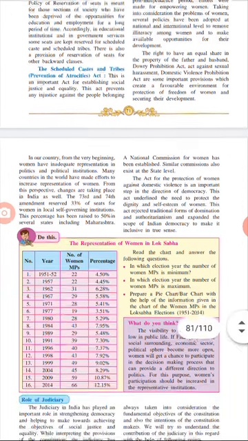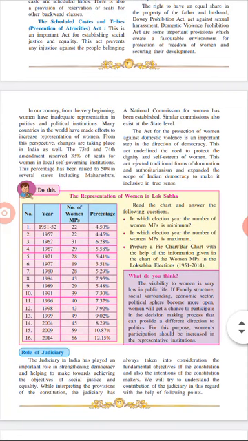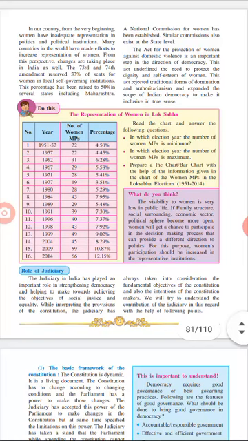Now, on page number 72, there are some changes that have taken place, like the 73rd and 74th amendments. There are some seats reserved for local governing bodies like Nagar Sevak or Nagar Sevika. These are local people who work for the government. So women came into politics and worked because they are well educated and able to understand. That much, 50% of seats, were reserved for women in Maharashtra to participate in politics. Now this is the data of women's representation in Lok Sabha. You can just go through it and understand.